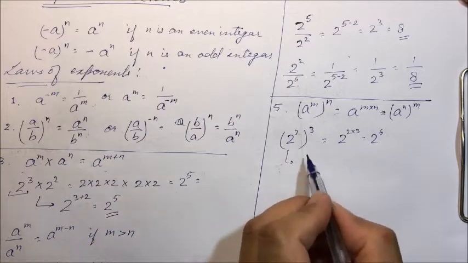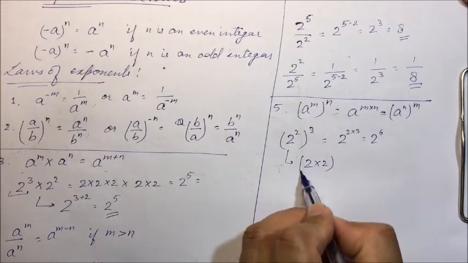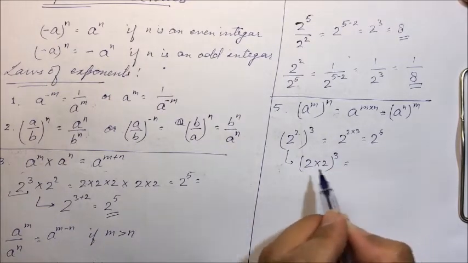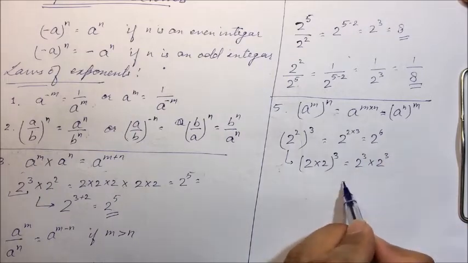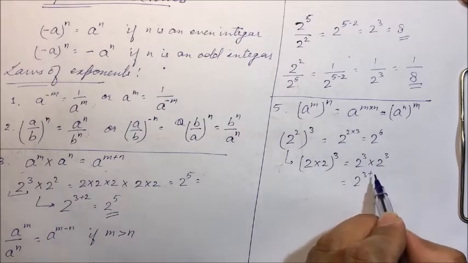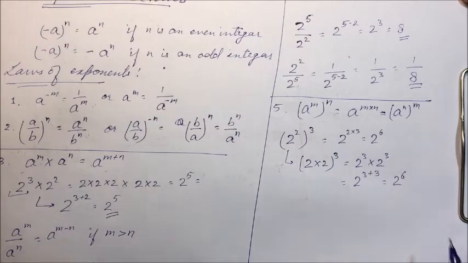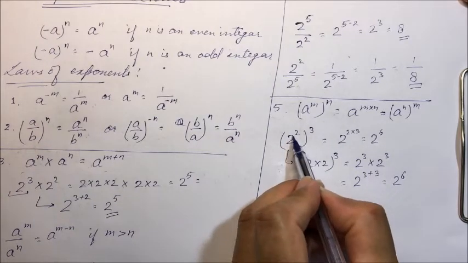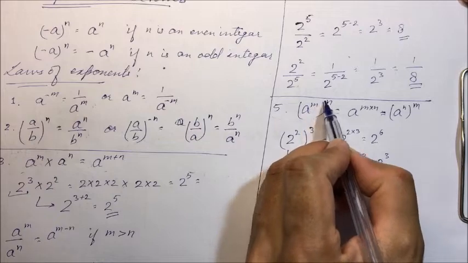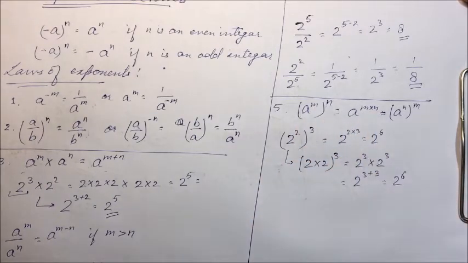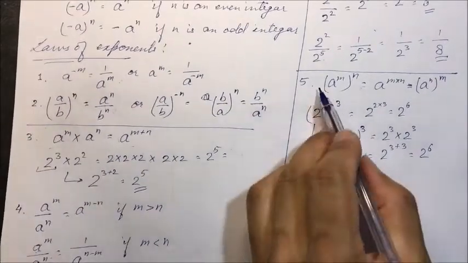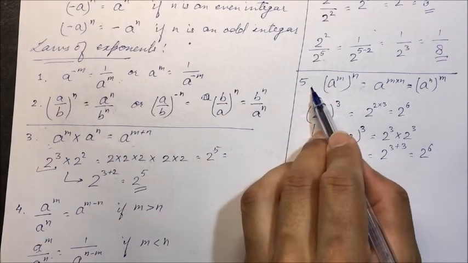Or if we expand this one, it will be 2 square into 2 square into 2 square, and further it will be 2 raised to power 2 plus 2 plus 2, that is 2 raised to power 6. So a raised to power m, the whole raised to power n, will be equal to a raised to power m into n. Here, do not get confused between the third law and the fifth law.